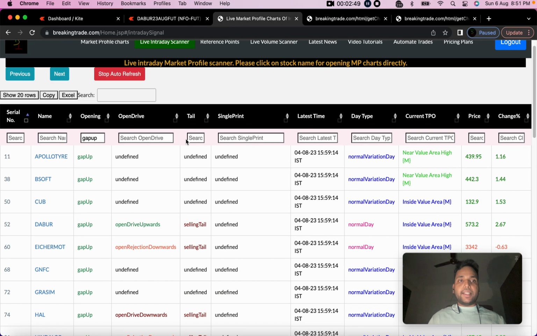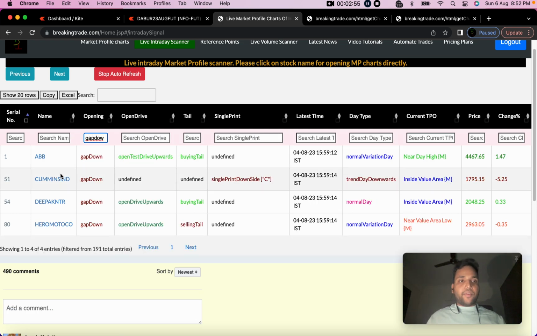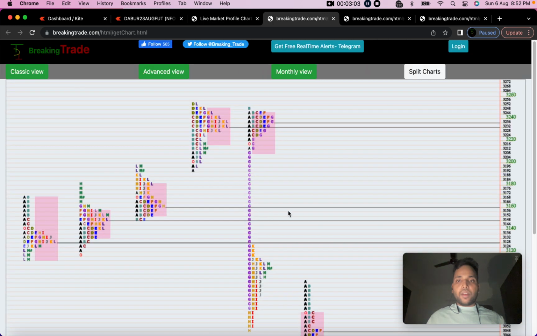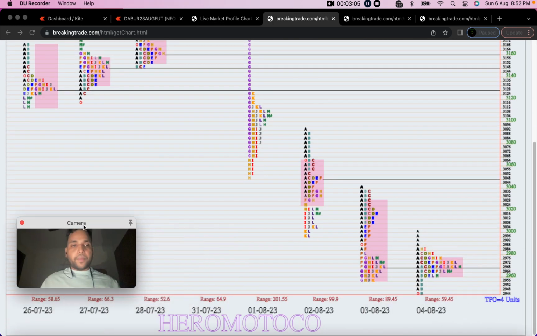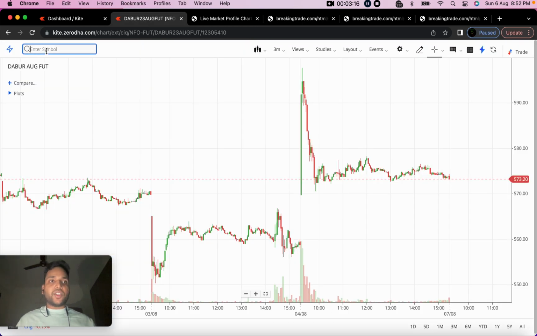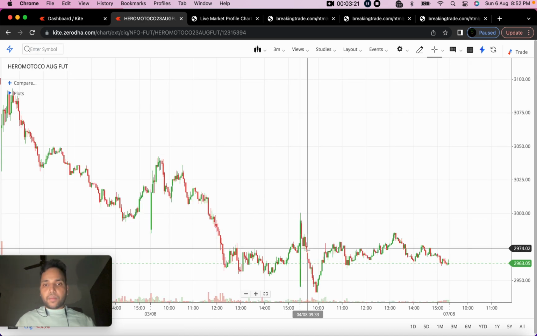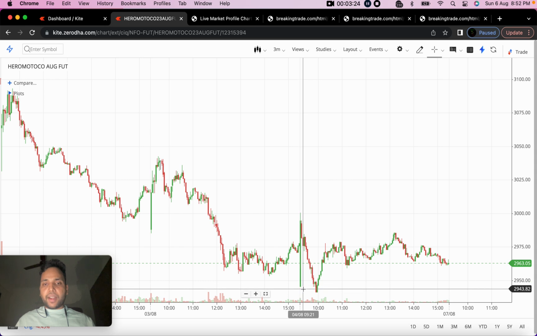Similarly, now let's see for the gap down. For the gap down, I had four stocks on 4th of August: Hero Motocorp, Deepak Nitrite, Cummins India, ABB. Let's take the example of Hero Motocorp. You can see this was the yesterday low and it opened below the yesterday low. That means it was a gap down. Again, I'm taking the example in the candlestick charts. Hero Moto August future. This was the yesterday low and the market opened somewhere in this particular area.